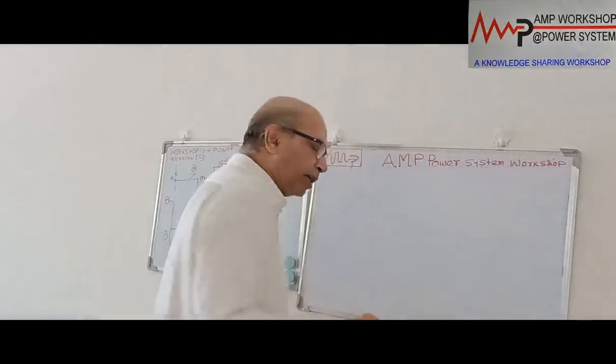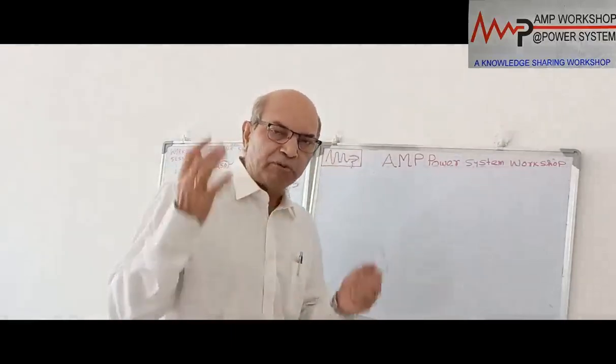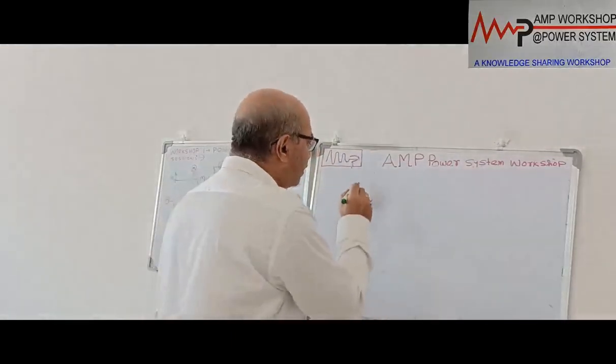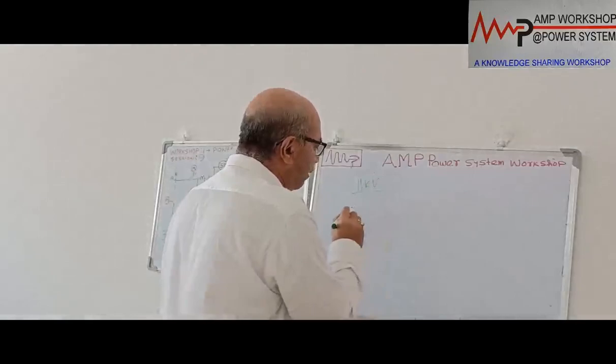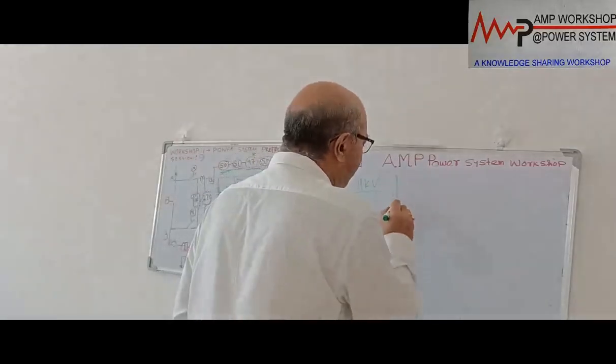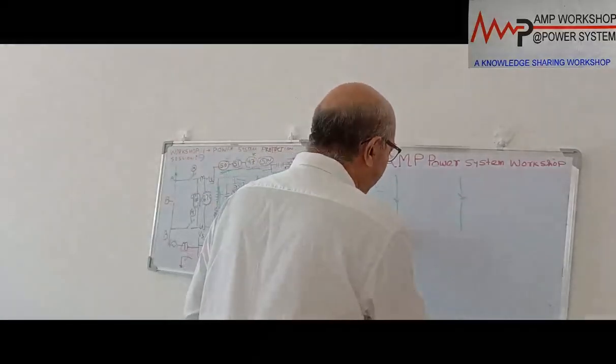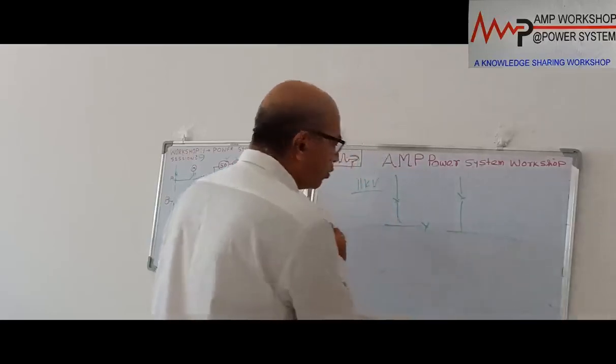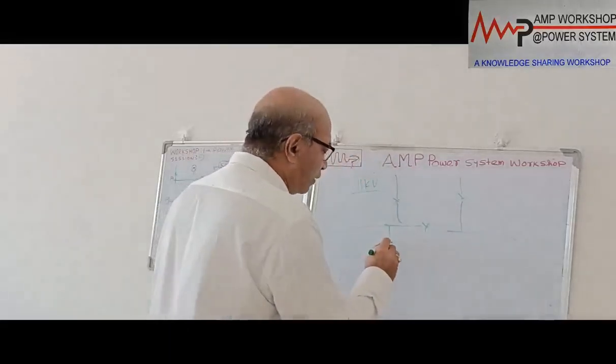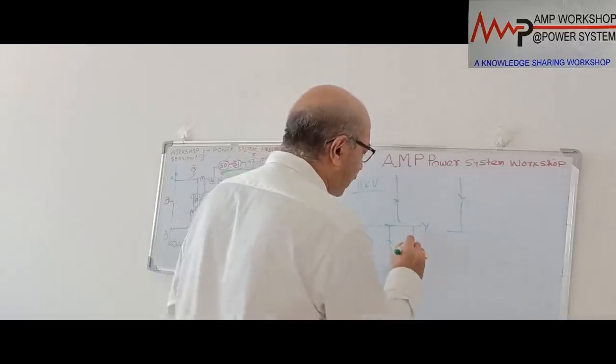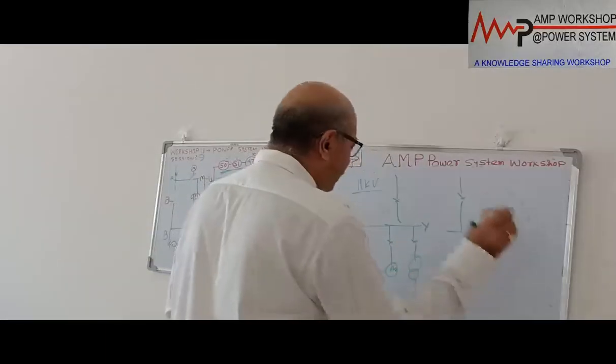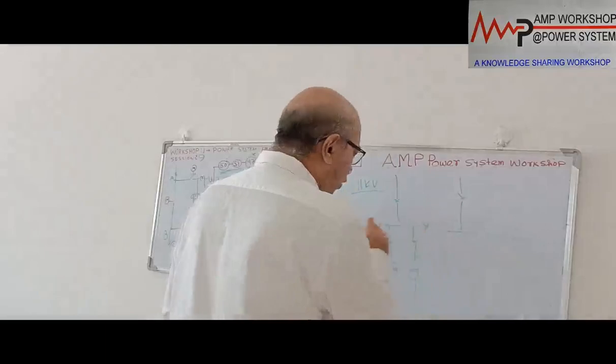This shunt capacitor is connected in parallel to the distribution system. Suppose we are showing an 11 kV distribution system. Suppose this is the incomer; there are two incomers and a bus coupler. This is the 11 kV distribution system. Now suppose various equipment is connected here. This is a motor, there is a transformer, and other things are there. So there are two buses. Suppose I am considering one bus.